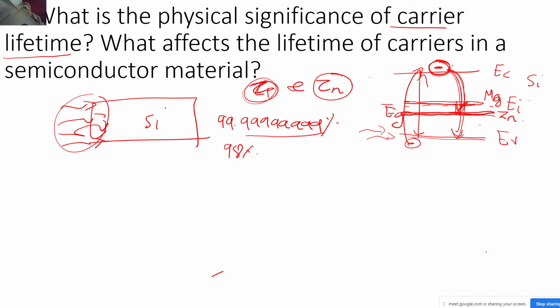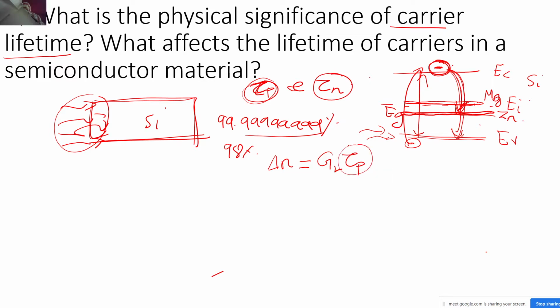Now what is the significance of this? Let's say this is your photo detector material. Obviously you will be studying this device in the later part of the course. I am just giving you an intuition. Just take this as a rough estimate. So what is the formula for the excess carrier concentration? You know, in the steady state it is GL into tau p, where tau p is the lifetime of the carrier.